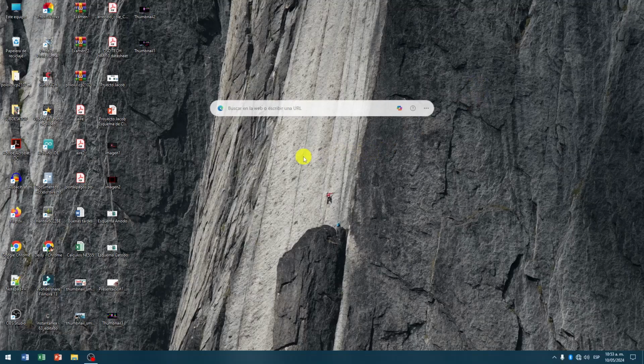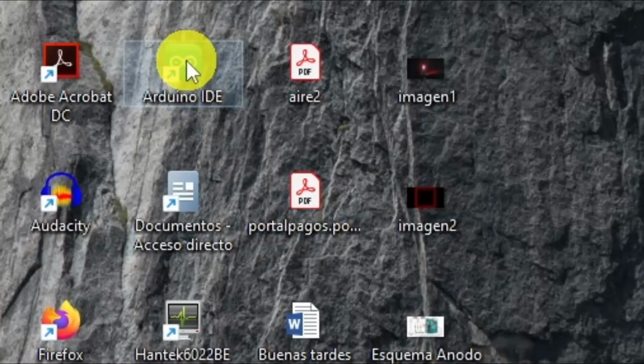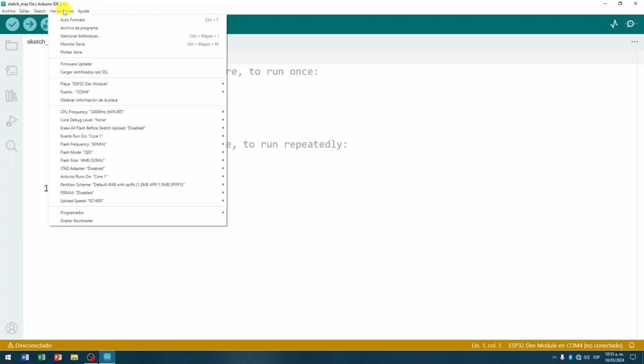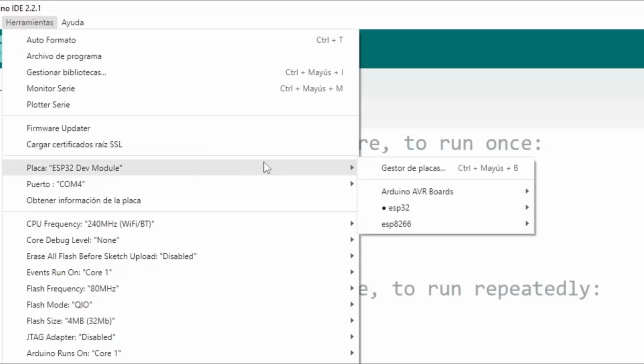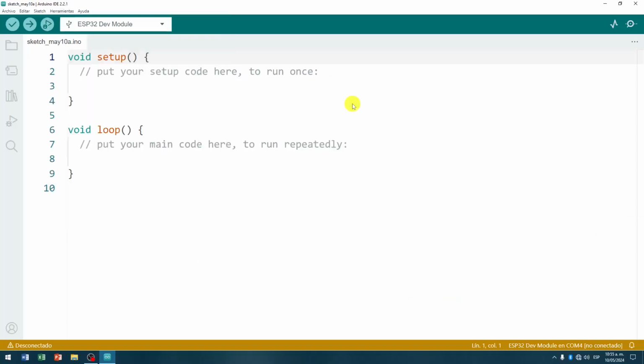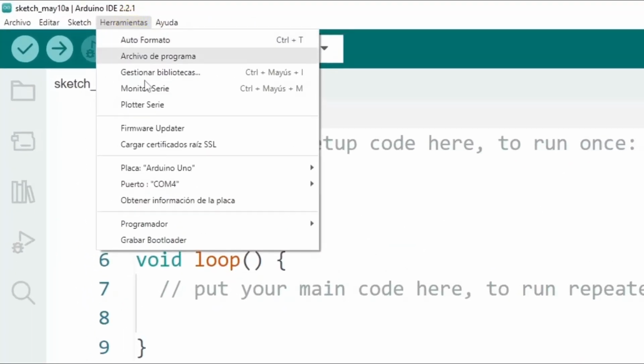To program the functionality, we open our Arduino development environment. If you have not yet installed it on your computer, I leave you in the description the official download link of the Arduino IDE. In the Tools tab, we select the development board that we are using, in my case the Uno board. And we select the COM port, where our operating system recognizes the board connection.